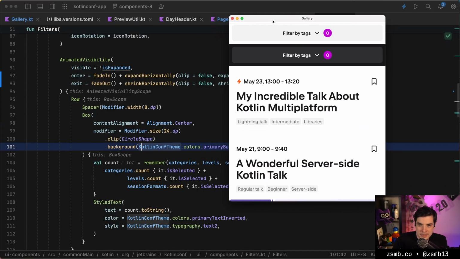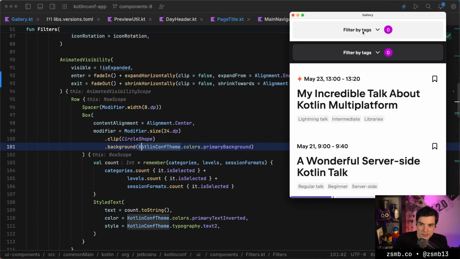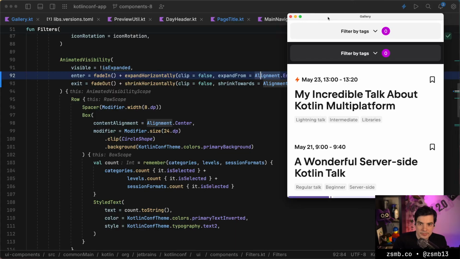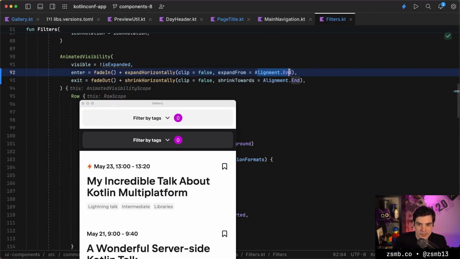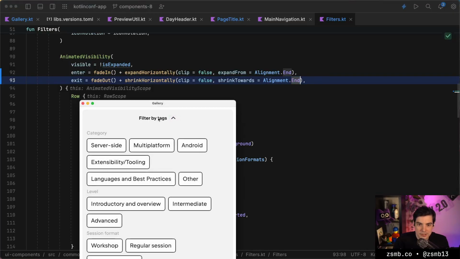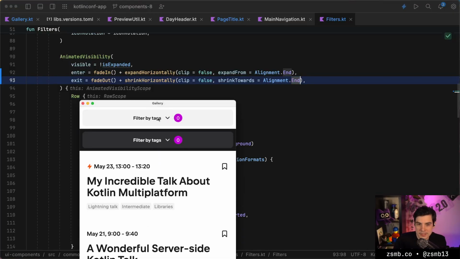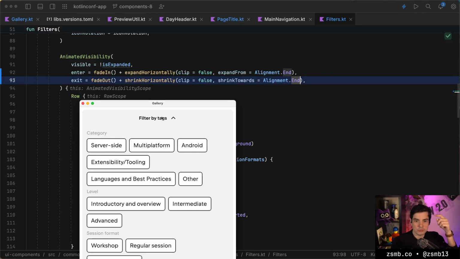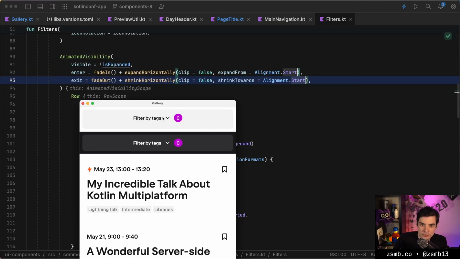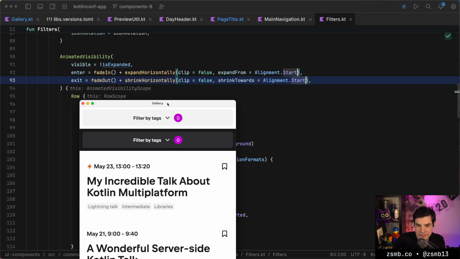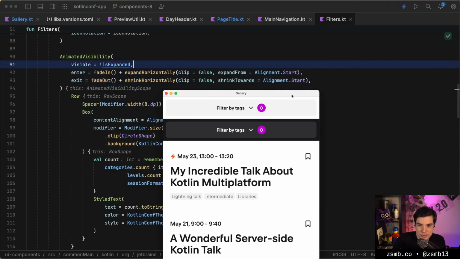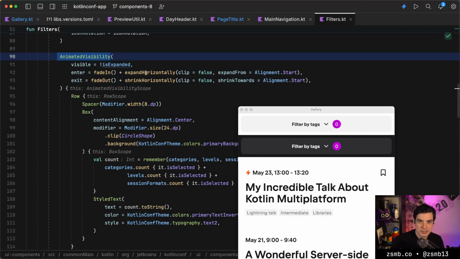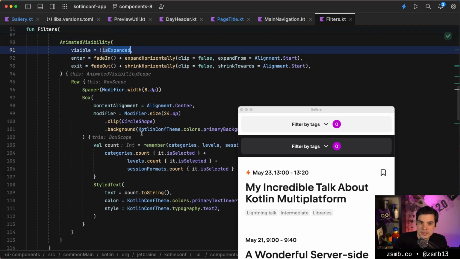So what I wanted to show is the fading of that number. Now that I've changed it so that it expands and shrinks towards the end, you can see that it slides into the other UI elements up here. And as we had it previously, we can make it slide the other way. And again, that happens with hot reload. So now it just slides out to the right. So yeah, just super nice APIs, just using the built-in animated visibility, and it just appears and hides based on the is expanded value.